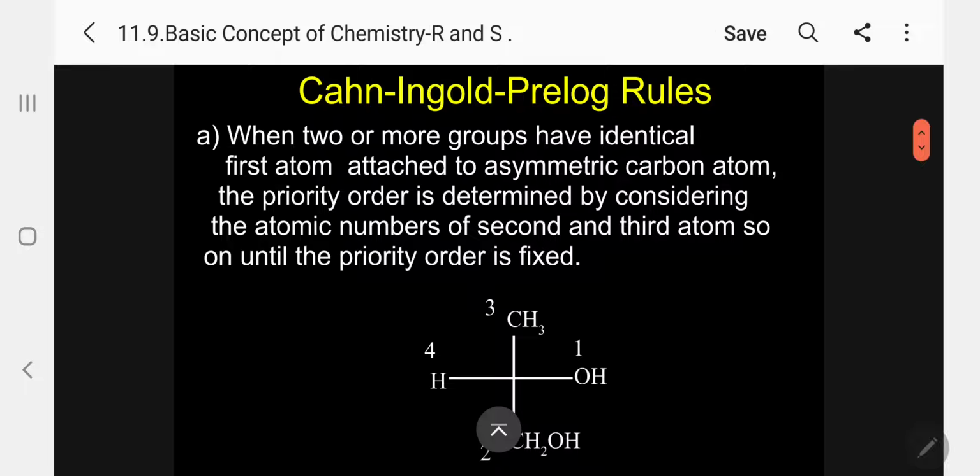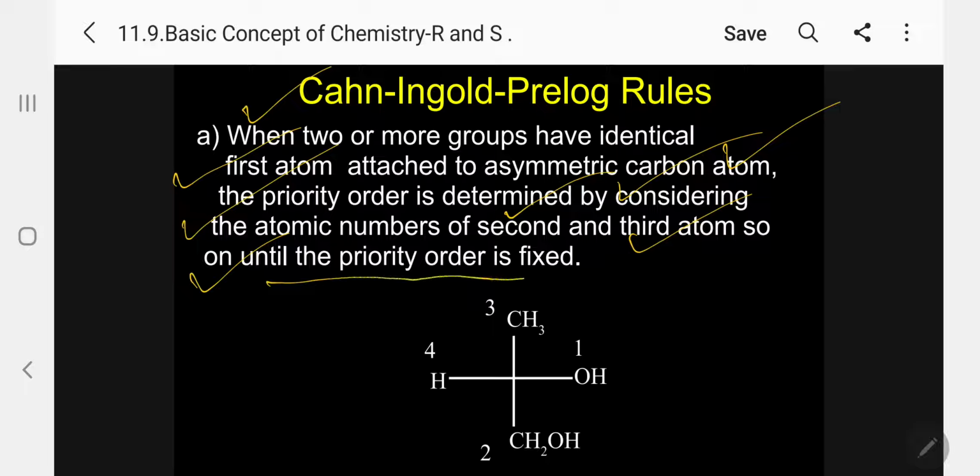I am giving the sequence rule in the form of 1A, 1B, 1C, etc. When 2 or more groups have an identical first atom, as in CH3 and COOH, both carbon attached to the asymmetric carbon atom, the priority order is determined by considering the atomic numbers of the second and third atoms and so on, until the priority order is fixed.